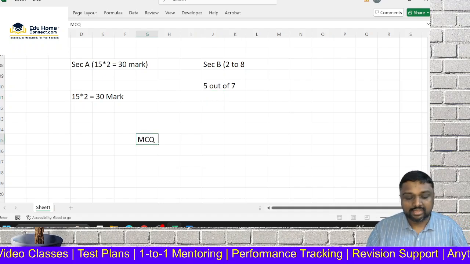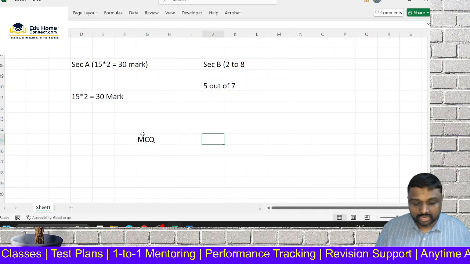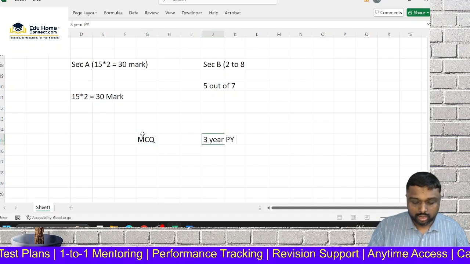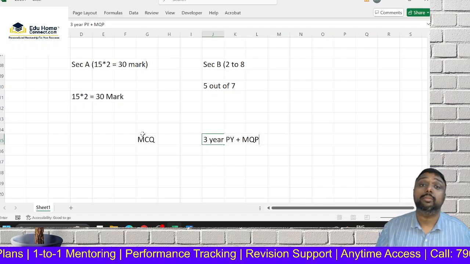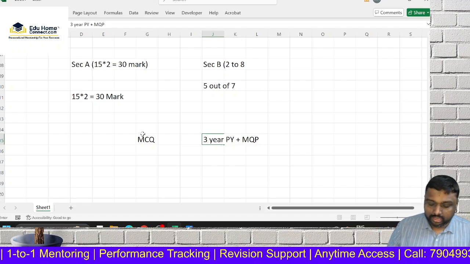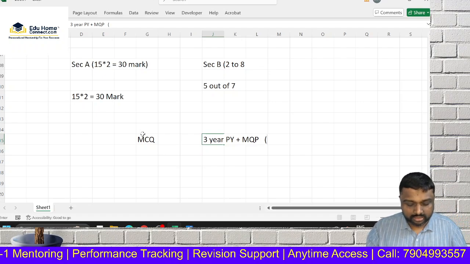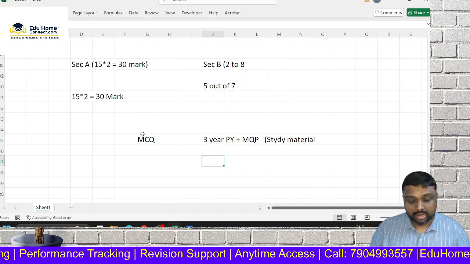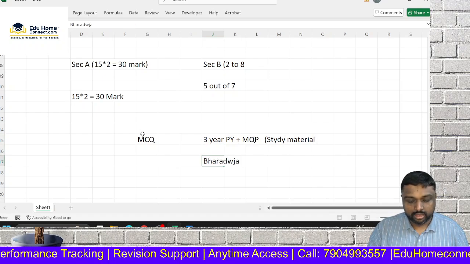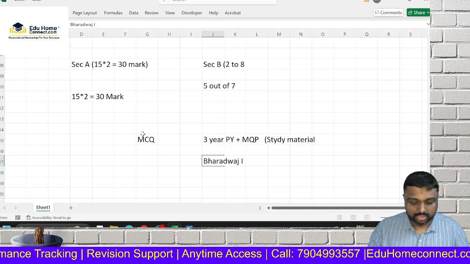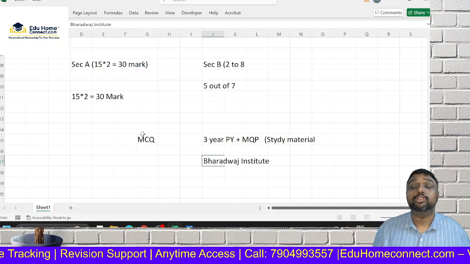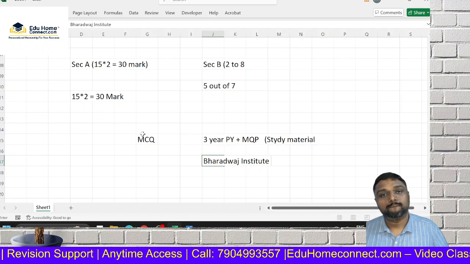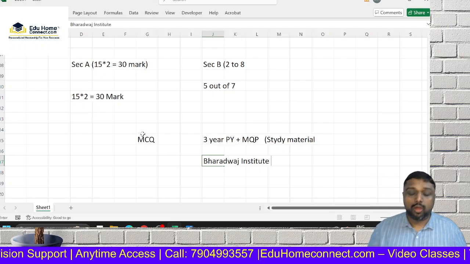MCQs you can easily crack, my dear friends. You can just go with the last 3 years of previous year MCQs plus the MQP of your ICMA, and additionally your ICMA study material backs it. If you attended my regular classes at Bharadwaj Institute, Chennai, for them we have given an MCQ booklet. You follow that booklet only.